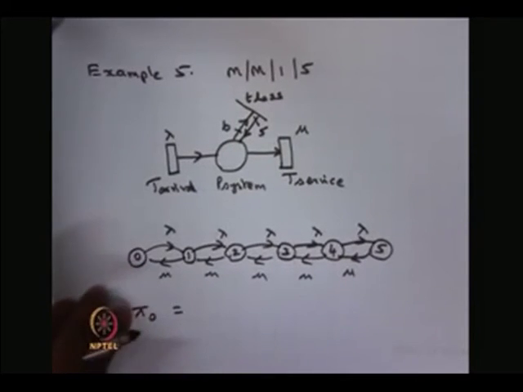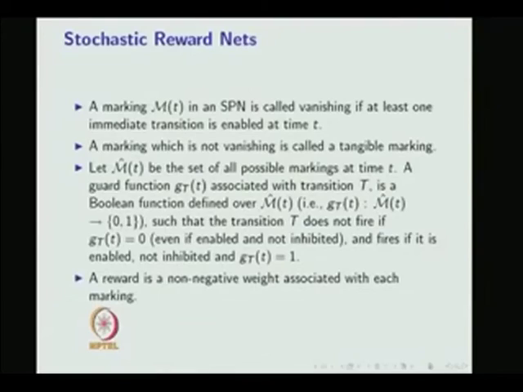Now, we are moving into another extension of Petri nets. We started with the Petri net, then we discussed stochastic Petri nets, then we discussed generalized stochastic Petri nets. Now, we are going to discuss stochastic reward nets.